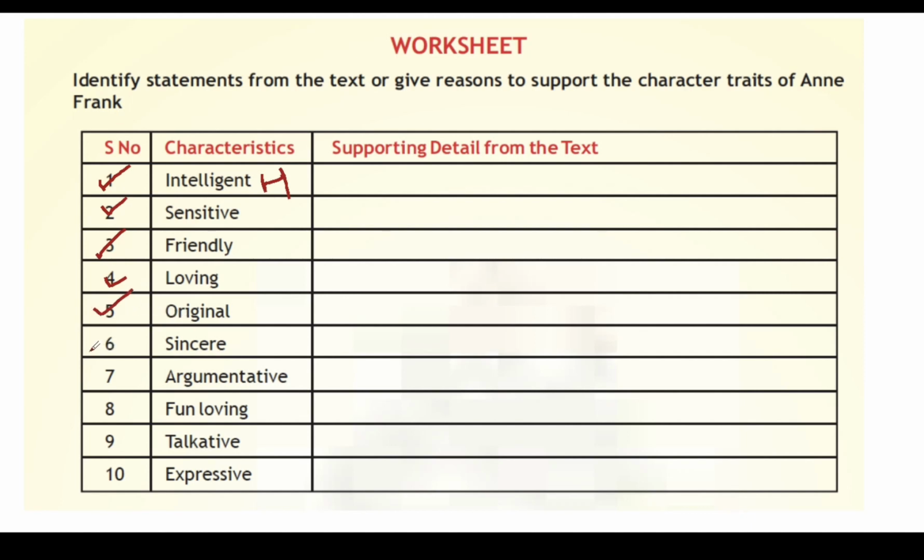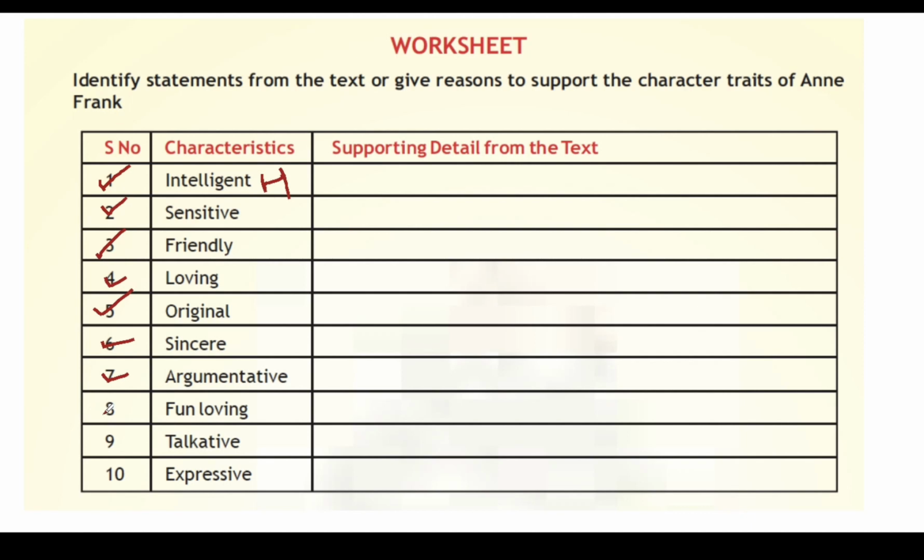Now sincere, she was sincere to everyone. She wrote all the 3 punishments which were given by Mr. Keesing. We can write that. Argumentative, the argument she made with Mr. Keesing, where she says that it's an inherited trait, the talkativeness in her nature.